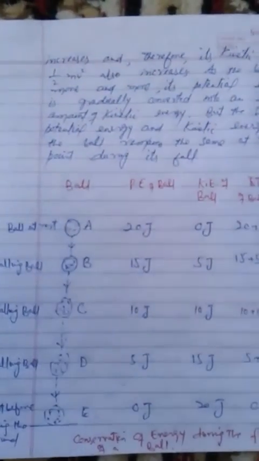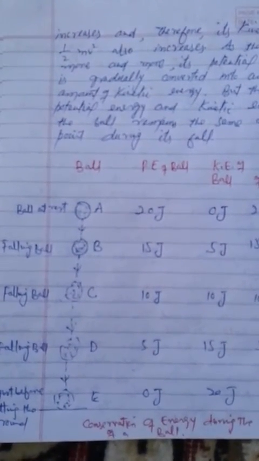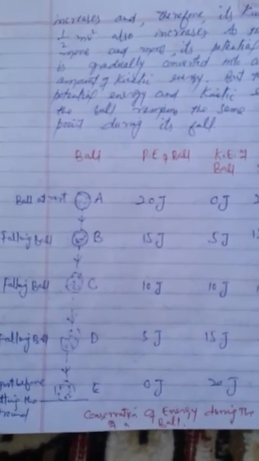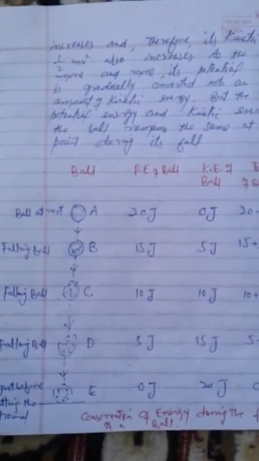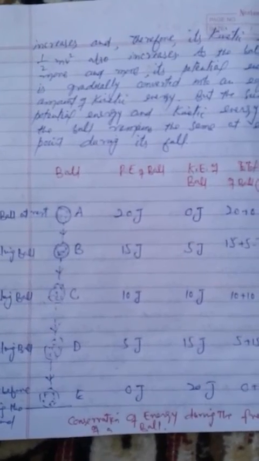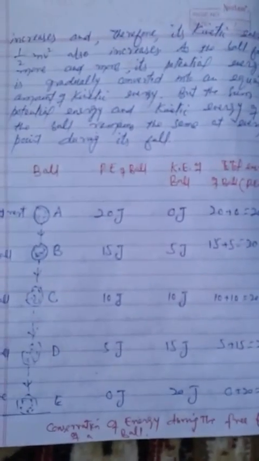So when the ball just before hitting the ground is at position E, its potential energy is 0 joules, but its kinetic energy is maximum, that is 20 joules, and the total energy is 0 plus 20, that is 20 joules. So this is conversion of energy during the free fall.